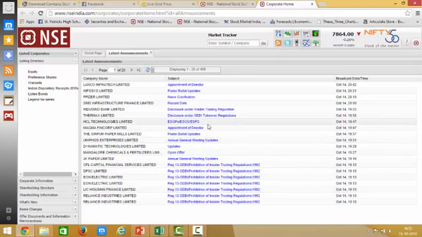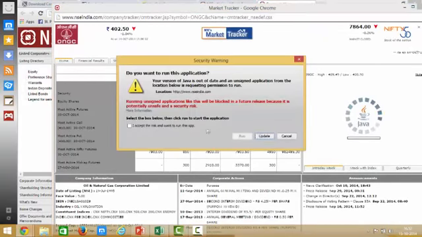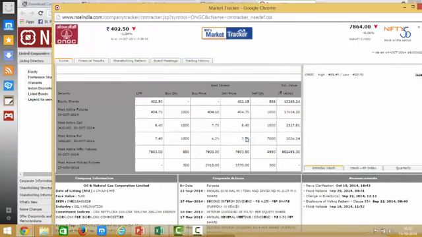In case we want to understand any corporate announcements for a particular company, we can just type that company's code here, select the code and say go. You will get the complete details about that particular company.